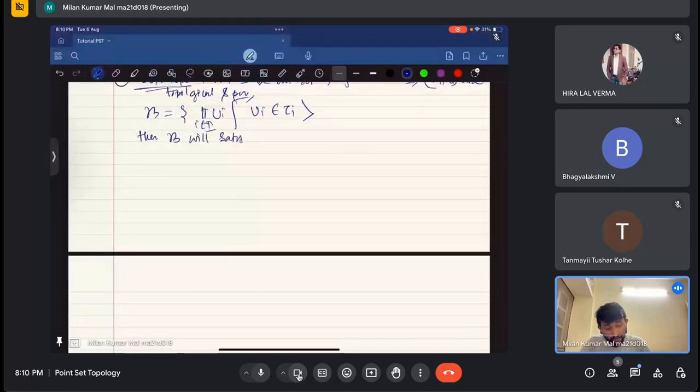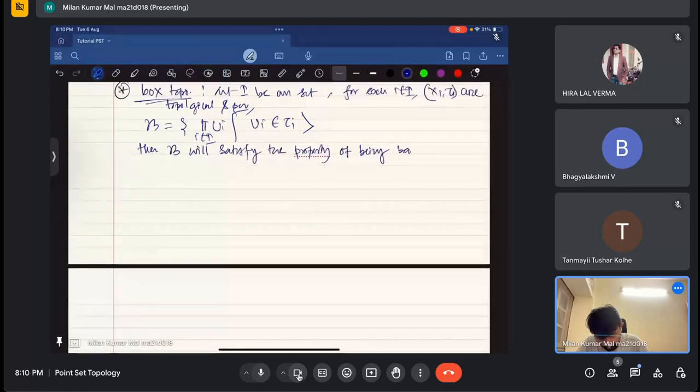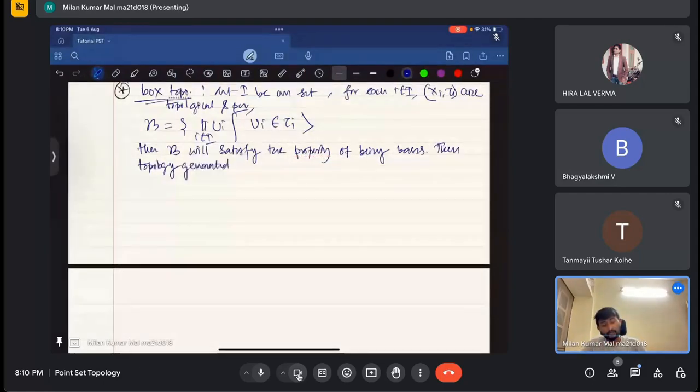Then the topology generated by beta is called the box topology on this product.